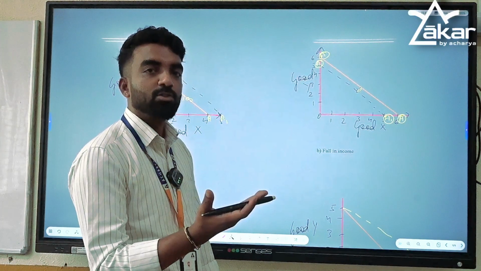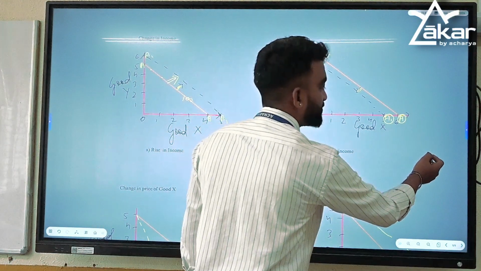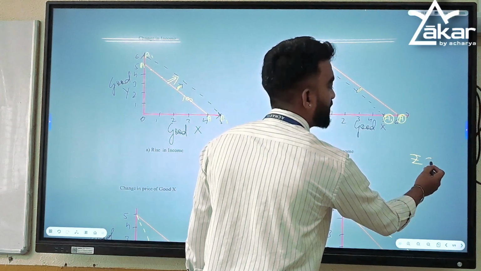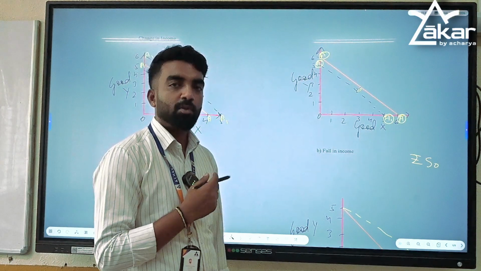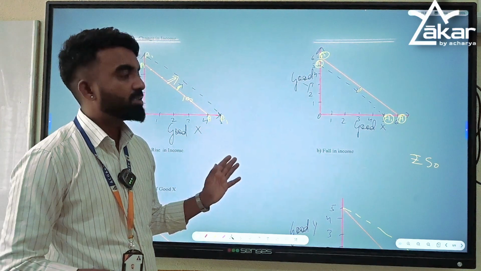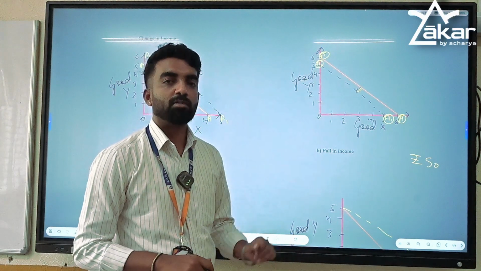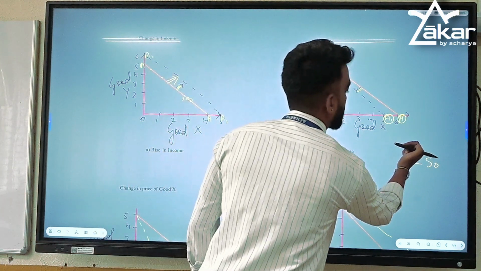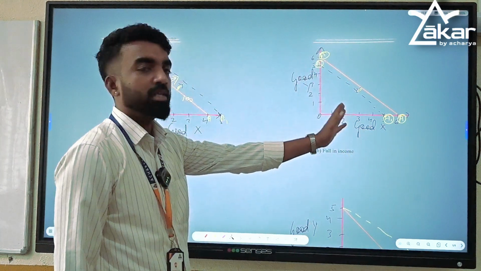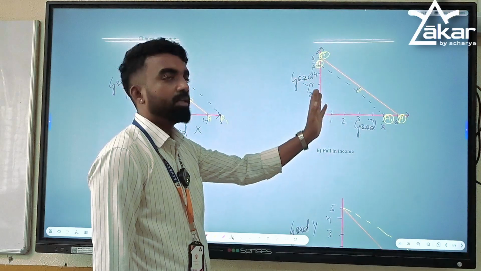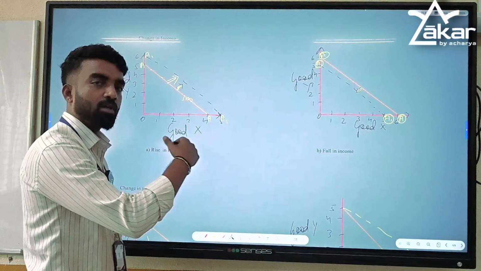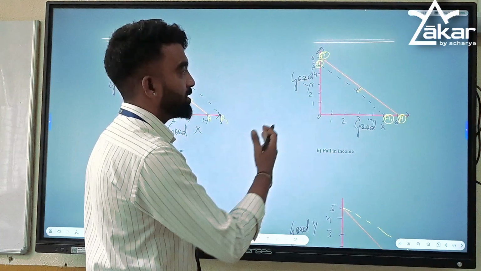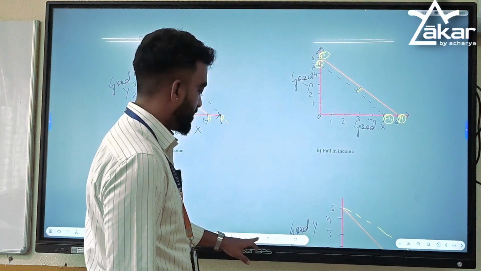Now in place of 10 shoes, let's say the income has fallen to rupees 50. In place of 10 shoes, she can buy only 5 now. If she wants the combination of both, then she can buy 3 pairs of shoes and 2 pairs of clothes. Understood? This is what happens to budget line when the income increases or falls. When the income increases, it shifts rightwards or outwards. When income decreases, it shifts inwards or leftwards.